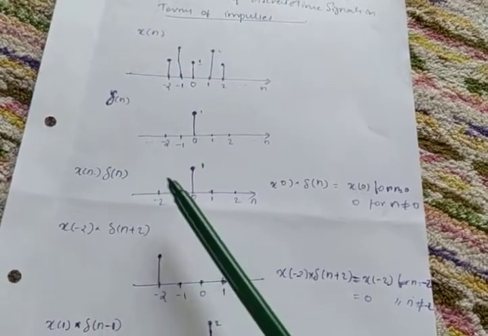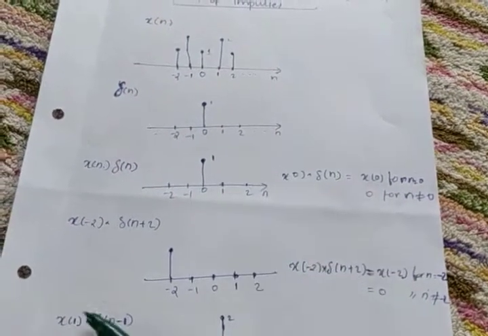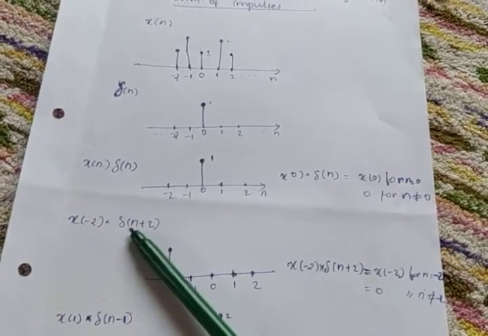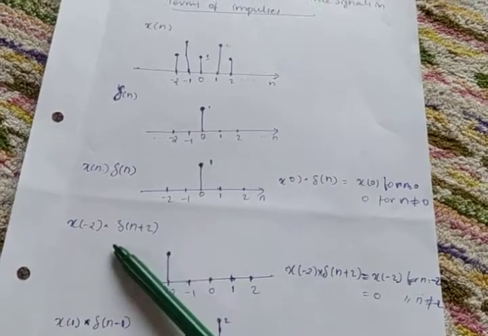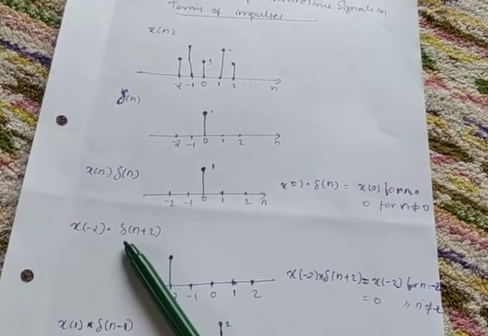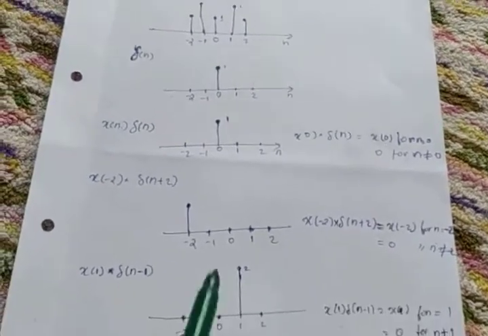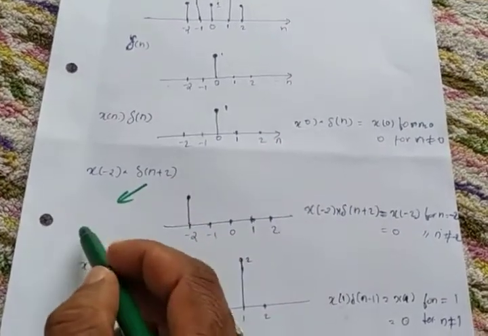What happens is f of t plus 2, t minus 2, minus t plus 2, all those things we discussed. So you refer that. So you know what is del of n plus 2. Del of n plus 2 means this is del of n. What will be del of n plus 2? It is a signal like this. How can I draw del of n plus 2? This I can draw like this.